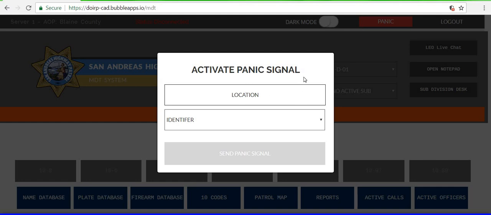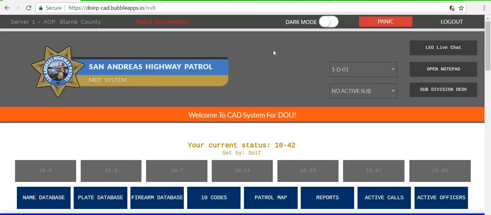Alright, so once you hit the panic button, you see a location and identifier, stuff like that. But I am not going to click that because I'm not going to be rude to the people that are in a session right now, because everybody can hear. Now, first thing right here is your identifier and then active sub, meaning if you're in a 10-12 or a ride along, you could do that as well.